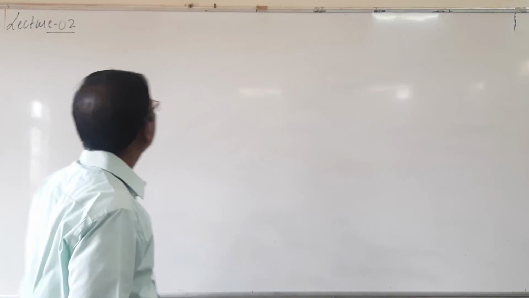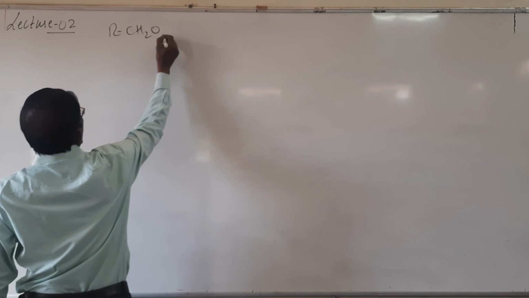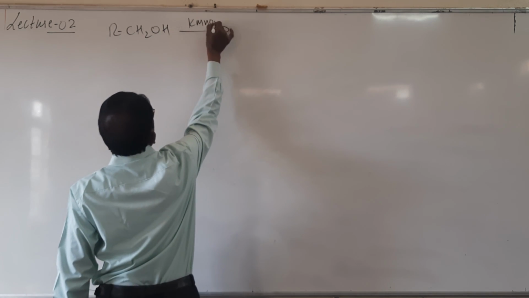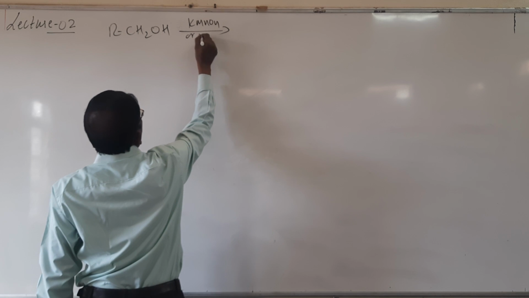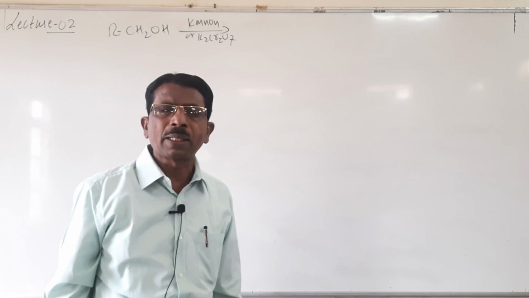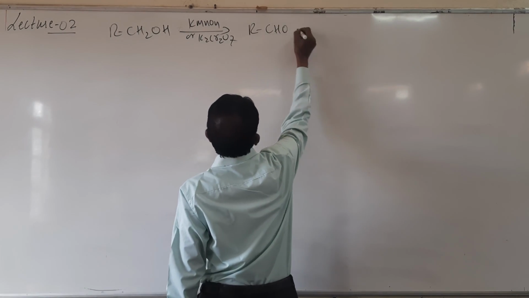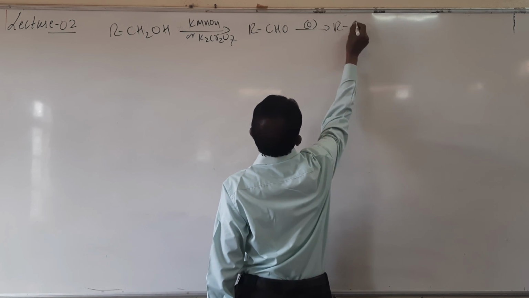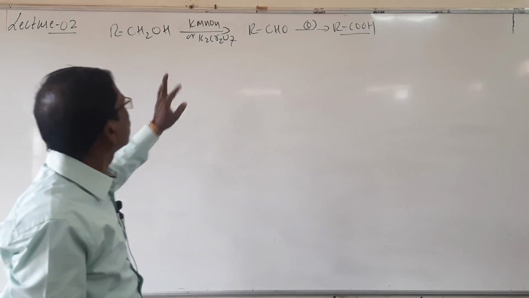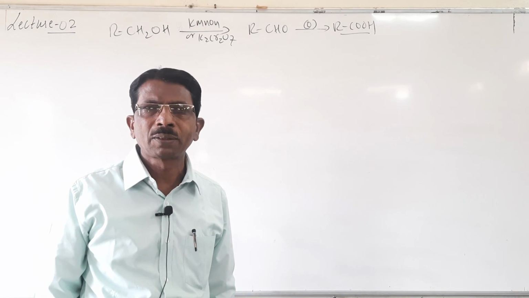Look here students, it is alcohol. When alcohols are oxidized by using acidified KMnO4 solution or K2Cr2O7 solution, which is a strong oxidizing agent, it undergoes oxidation and forms first aldehyde, and further it undergoes oxidation and forms carboxylic acid. All alcohols on oxidation, the final product is carboxylic acid.